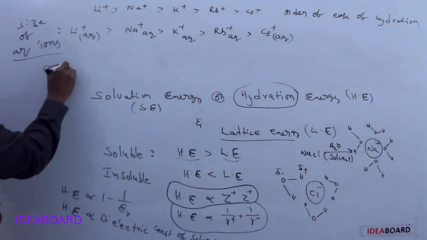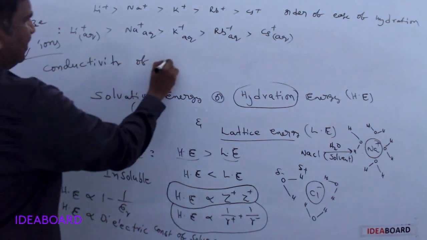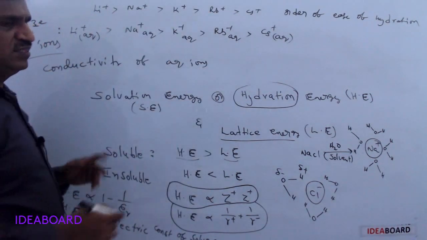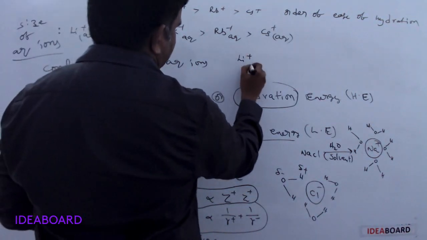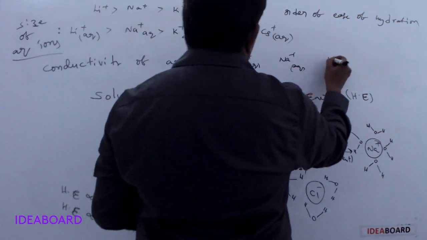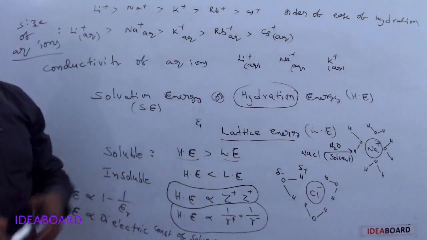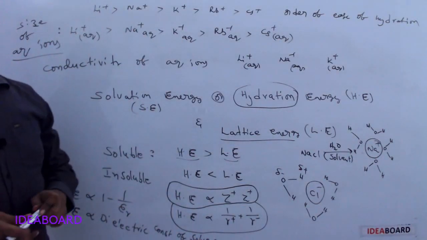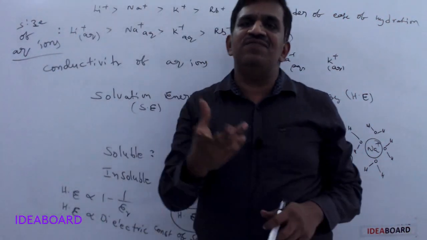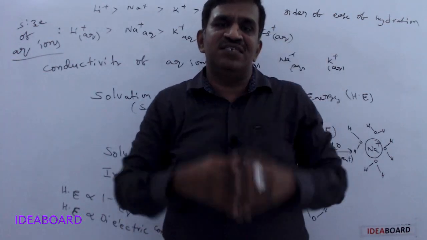Now tell me the conductivity of aqueous ions. Suppose the same ions: lithium plus aqueous ion, sodium plus aqueous ion, and potassium plus aqueous ion. Which has more conductivity, which has less? Conductivity depends upon the availability of free ions or the mobility of a free ion. If it can move fast, then it has high electric conductivity.